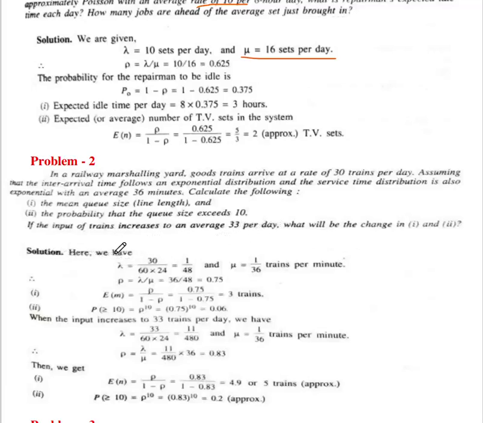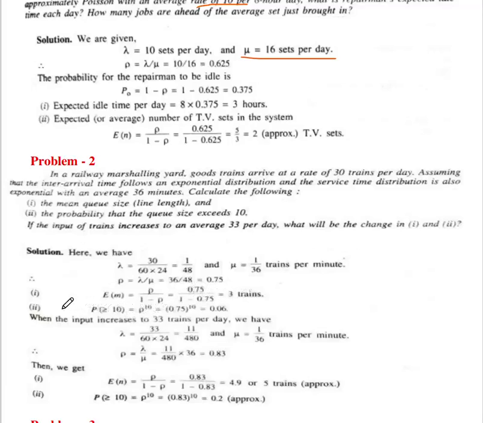If the input of the train increases to an average 33 per day, what will be the change in 1 and 2? Okay, so first we have to write down the given data. Here lambda equal to 30 divided by 60 into 24, that is 1 upon 48, and mu is 1 upon 36 trains per minute. Therefore rho is lambda by mu, which is equal to 0.75.